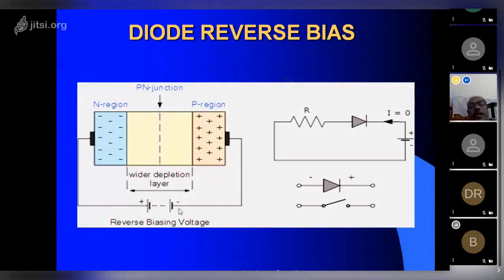Diode reverse bias. Reverse bias means the positive side is connected to negative, and the negative side is connected to positive. Okay, this is known as reverse bias. Forward bias is where the diode will conduct. So for that, the P region has to be connected to positive, and the N region has to be connected to negative. Reverse bias, it's vice versa.